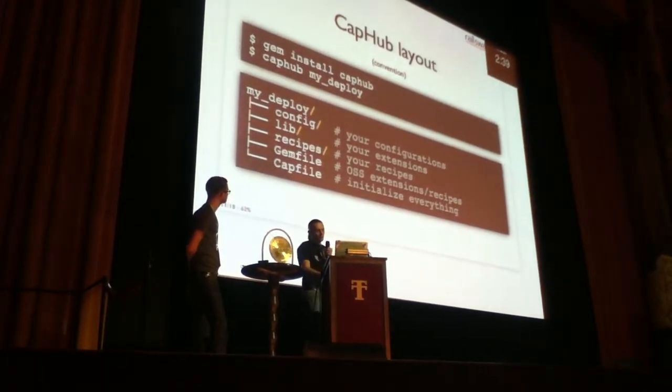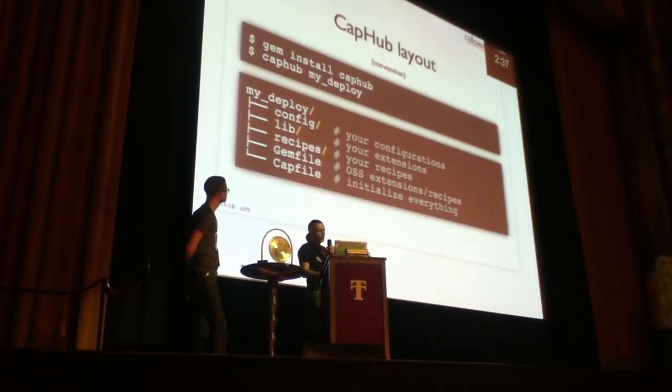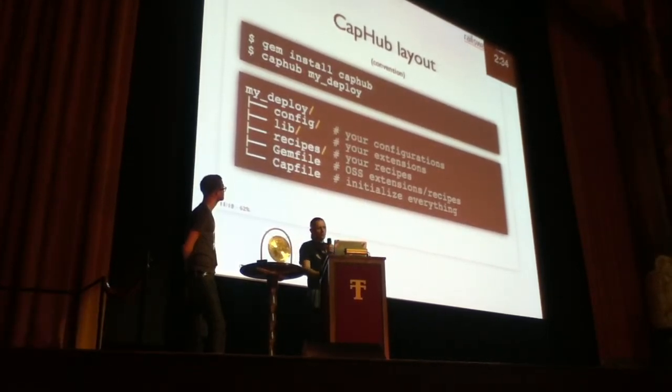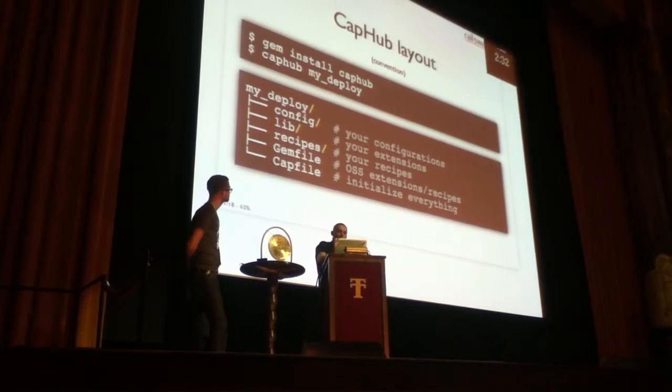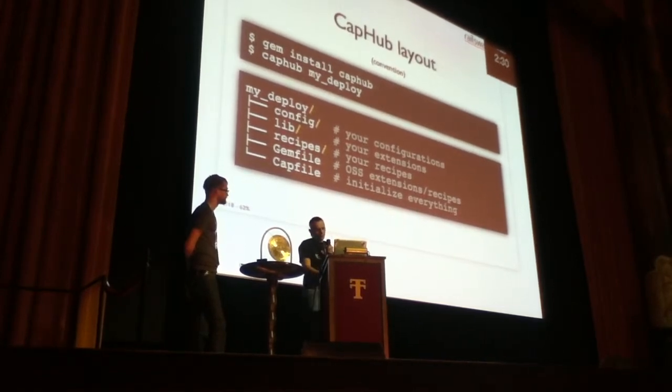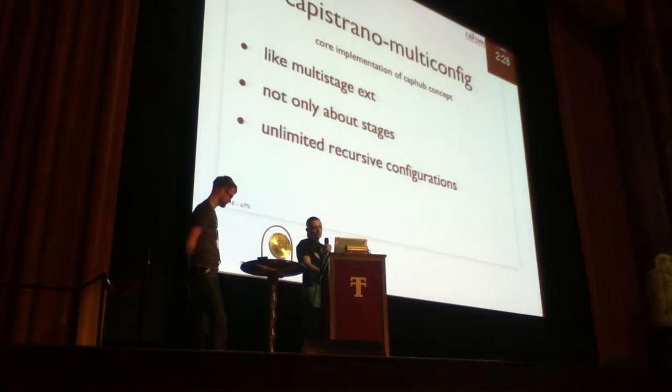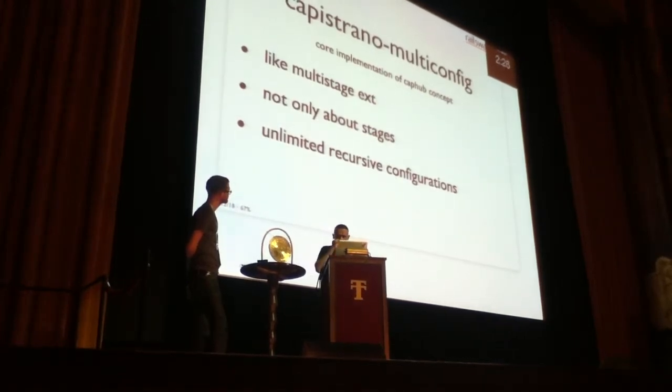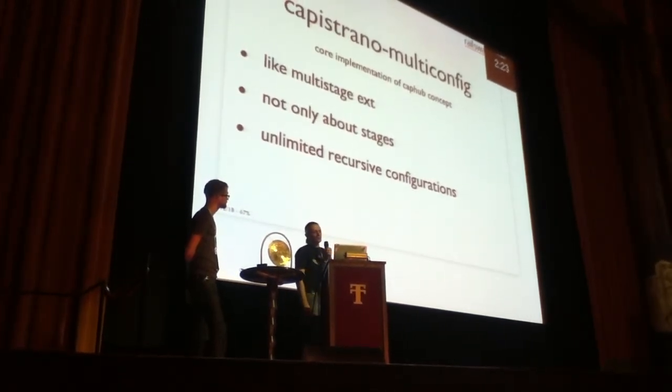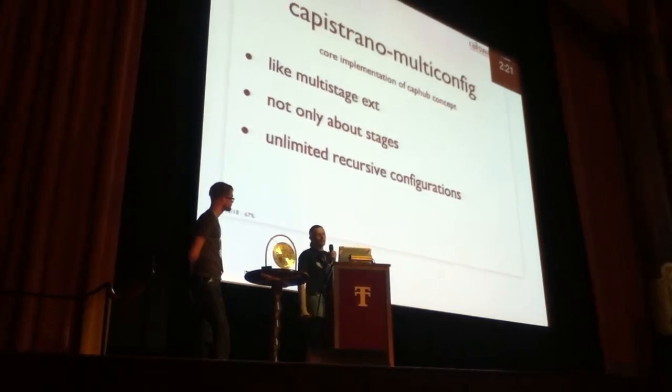This is an example of a possible layout. You can just install the simple gem KubHub. It will generate such a structure for you. Actually, we have implemented it. The Capistrano multi-config is a core implementation of the KubHub concept.